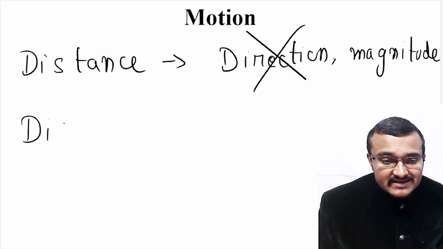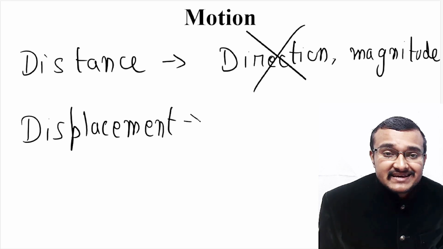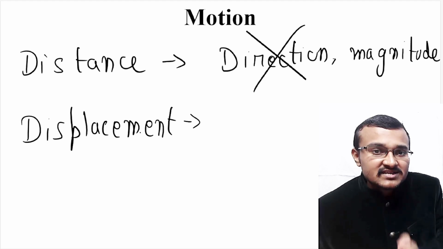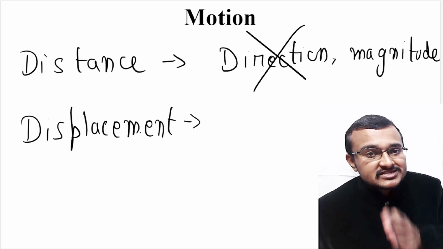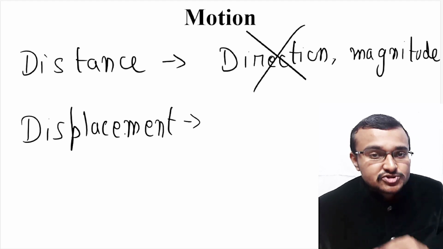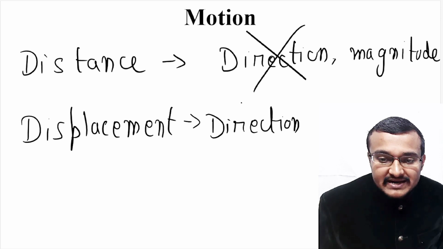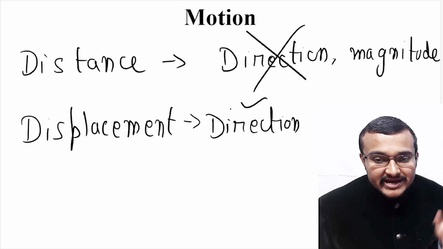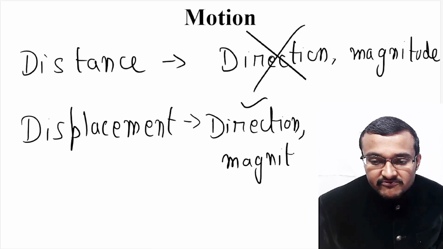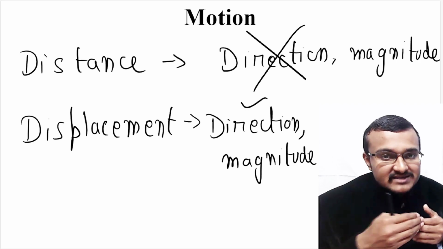And if you are considering displacement, here also you will have a magnitude, but here along with magnitude it is following a particular shortest distance, particular shortest path to reach that particular position. So that's why here direction of displacement is also defined. So in displacement, direction is also defined, that is in a positive direction or in a negative direction, and along with direction magnitude is also defined. So how much magnitude is there? So that is from position A to B, it is 60 kilometer.